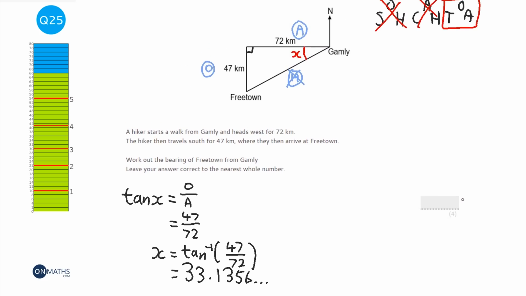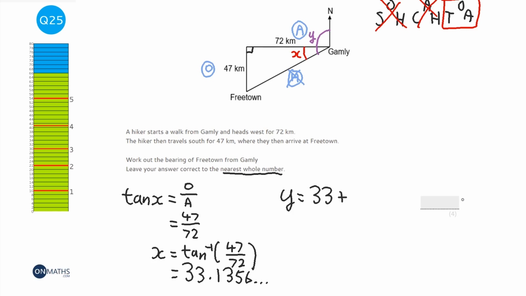So x is 33, but we still haven't got a bearing. What we can do is work out what this one is, and I'm going to call that y. To work out what y is, it's going to be 33.1. Well, we're looking for the nearest whole number, so let's call that 33.